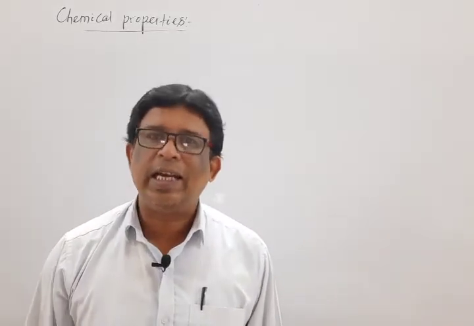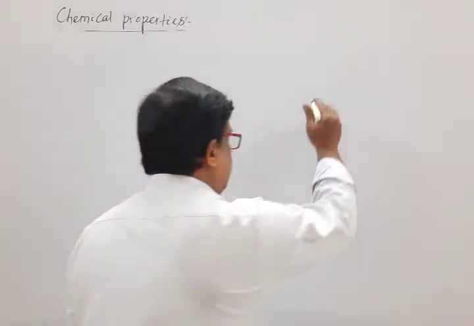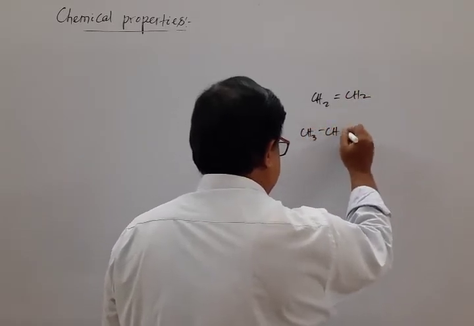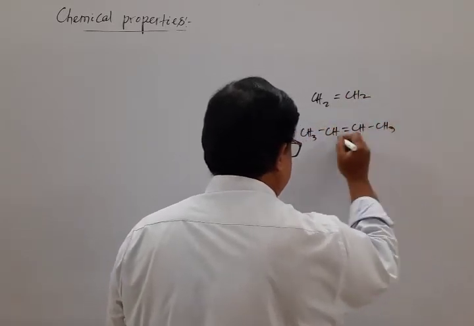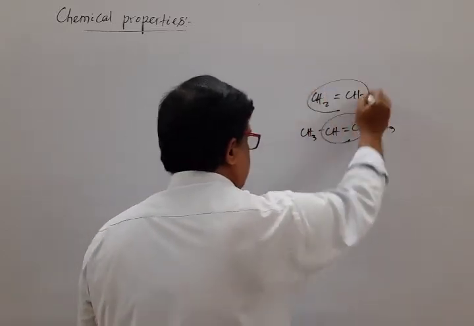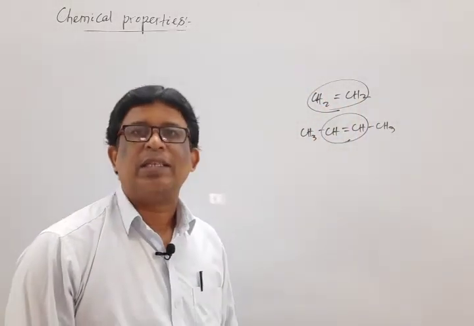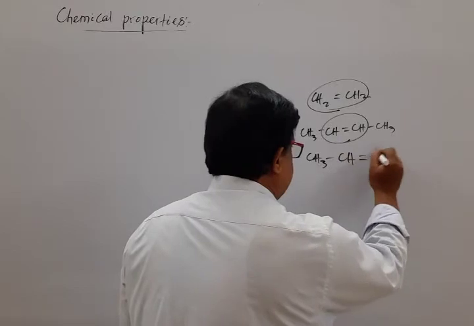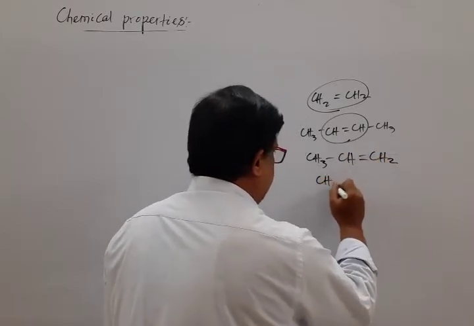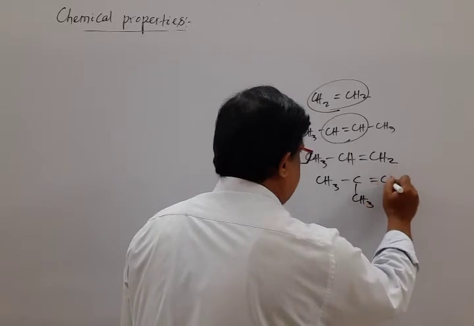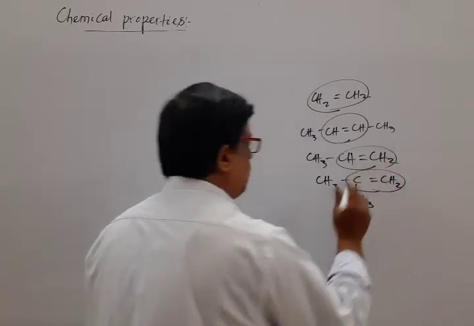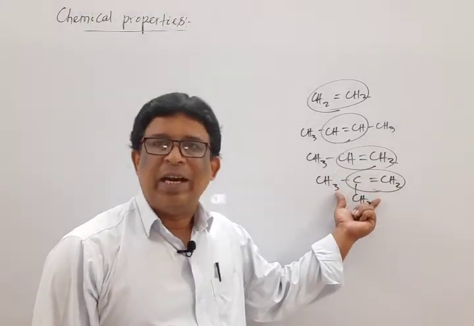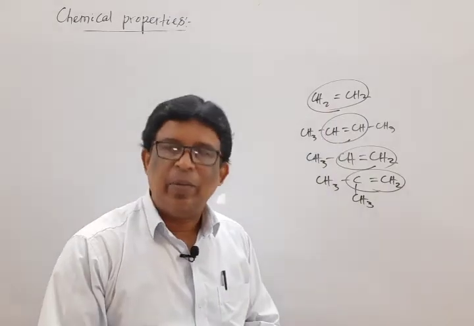What do you mean by symmetrical alkene and unsymmetrical alkene? Mark that. CH2 double bond CH2, CH3 CH double bond CH single bond CH3. Multiple bonded carbon atoms possessing the same number of hydrogen atoms is known as a symmetrical alkene. On the other hand, CH3 CH double bond CH2, CH3 C CH3 double bond CH2. Mark that. These multiple bonded carbon atoms possess an unequal number of hydrogens. So these two come under unsymmetrical alkene. These two come under symmetrical alkene.